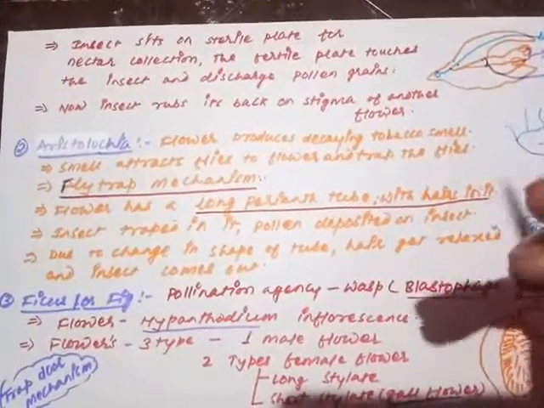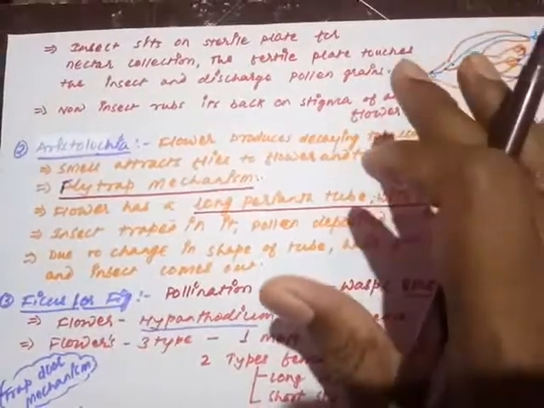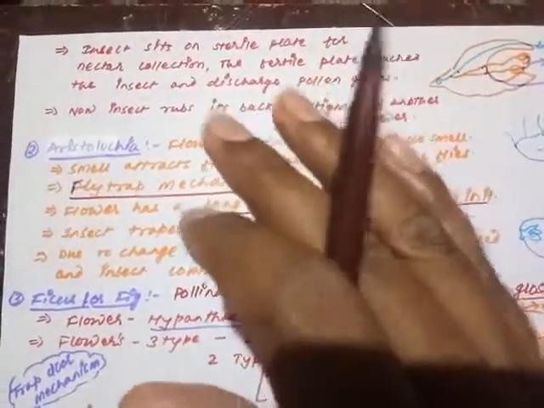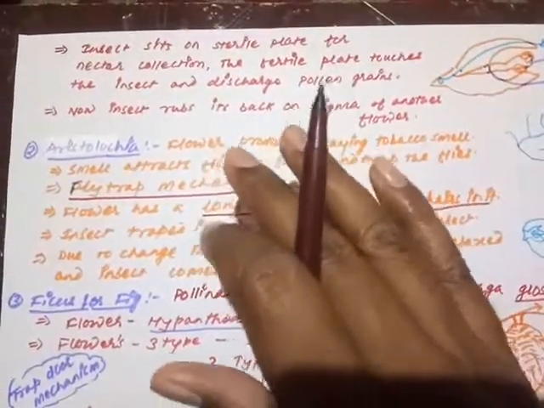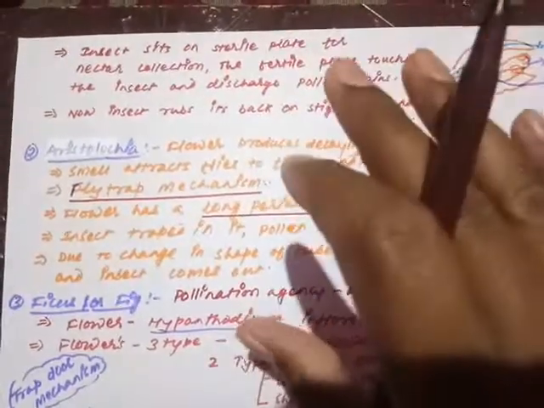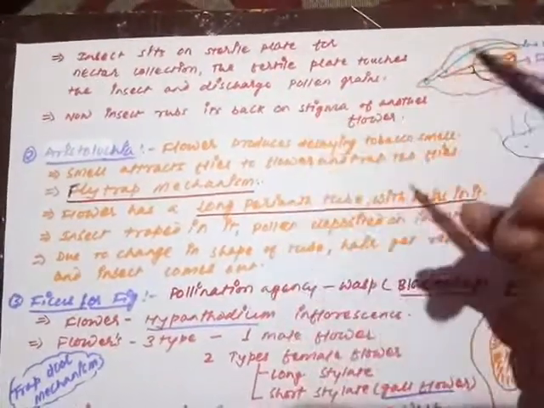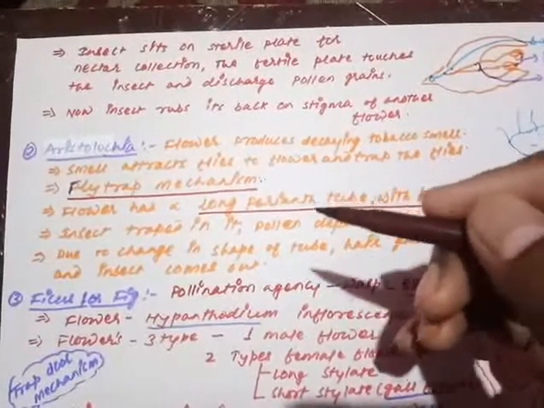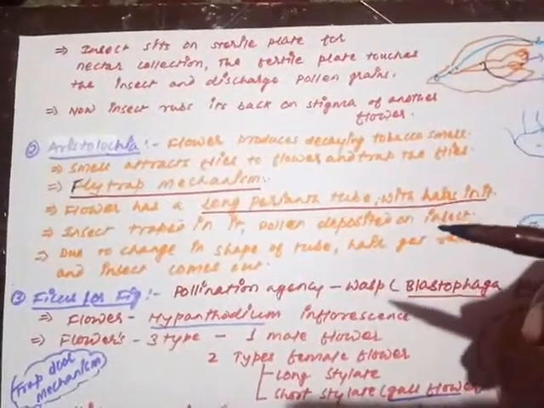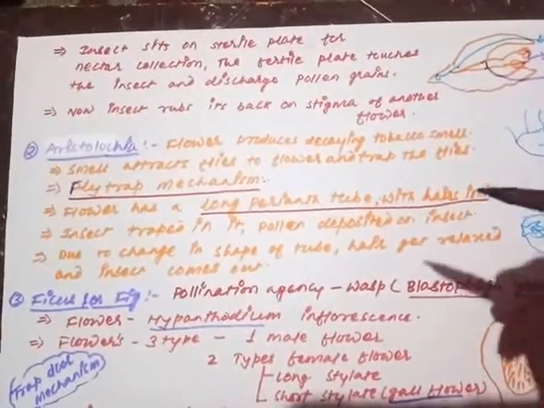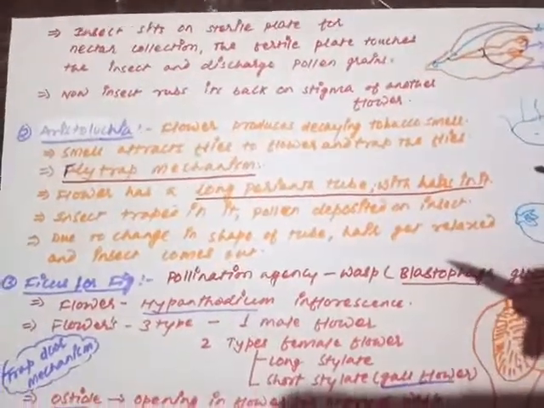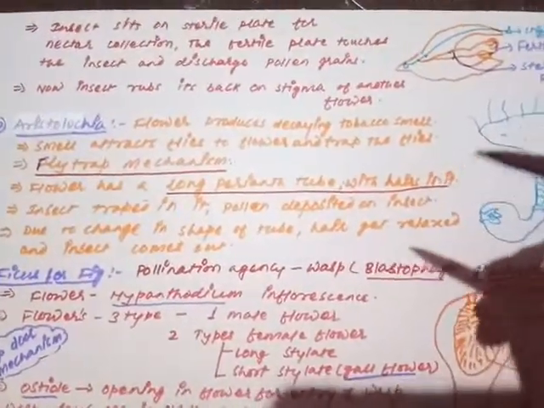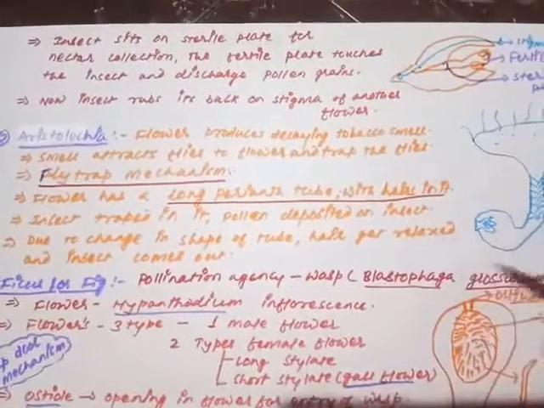This is called the lever mechanism, because when the insect sits on the sterile plate, the fertile plate touches the body as a lever works, and the pollen grains are shifted onto the insect's body. The pollen grains are carried by the insect to the next flower, where they are transferred to the stigma. So just take a look.